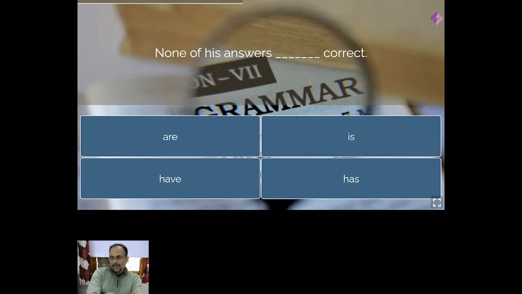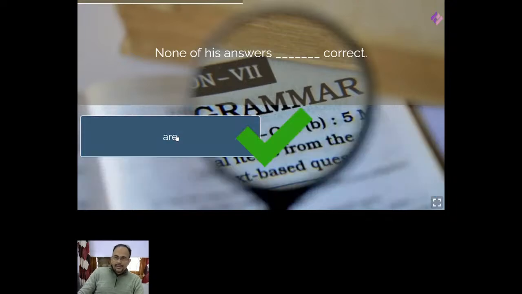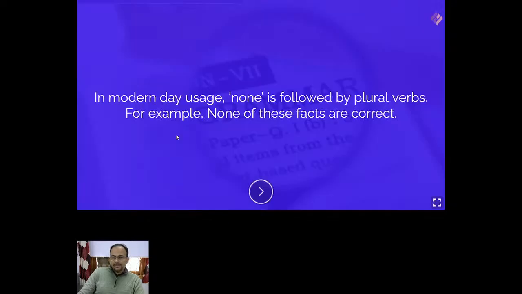Like Bhargavi, Manasvi, Modula, Omkar, Rudra, Madhu, Kirti, all are saying are. Okay, very good, very good. None of his answers are correct. You are correct. In modern day usage, none is followed by plural verbs.